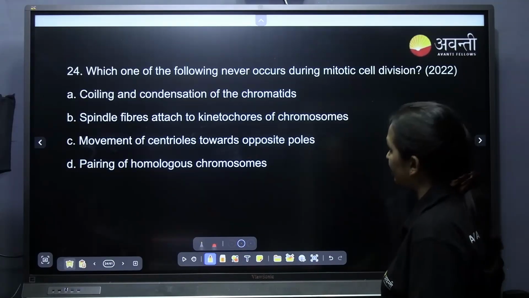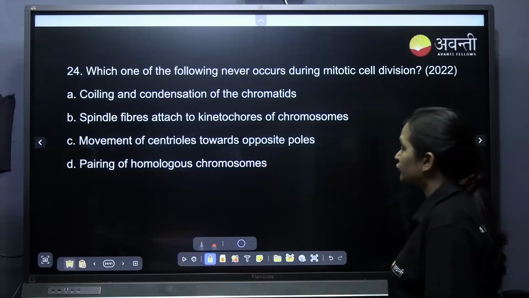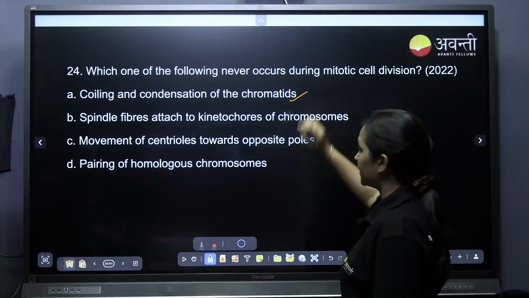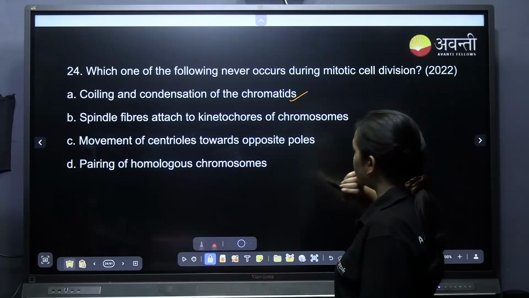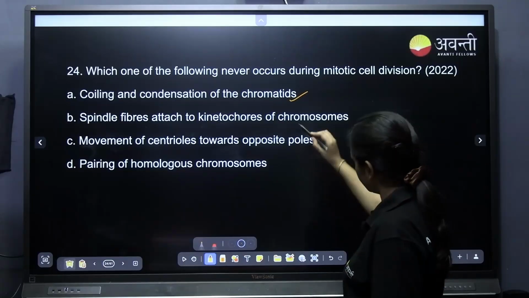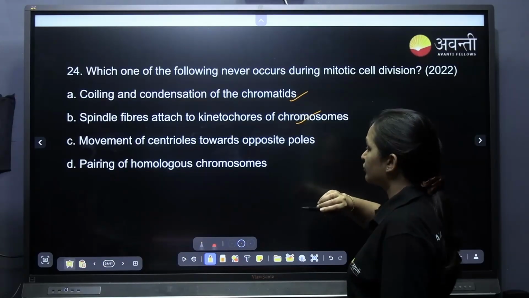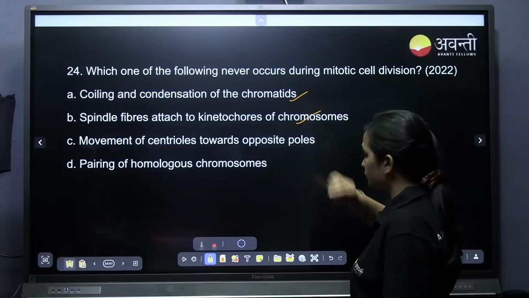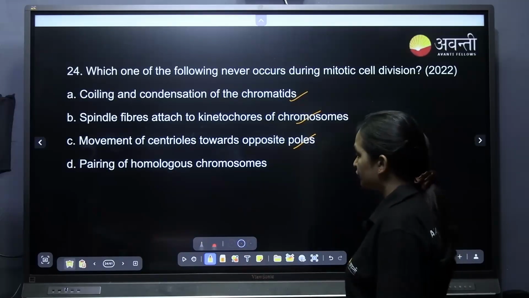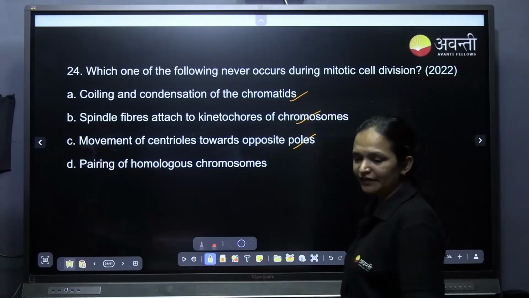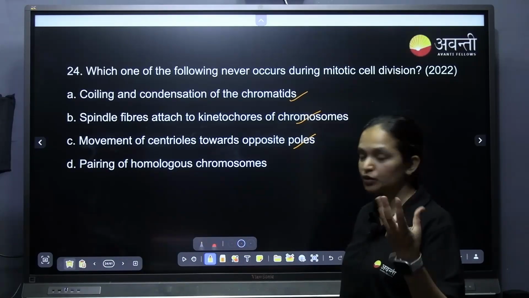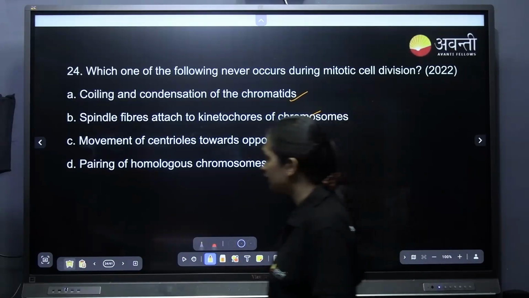Never occurs during the mitotic. Coiling and condensation of chromatids? Yes, it does occur. Spindle fibers attached to kinetochores of the chromosome? Yes. Movement of centrioles towards the opposite poles? Yes, it happens. Pairing of homologous chromosome? Why should it pair? Only in the meiosis this happens, pairing of the homologous chromosome.